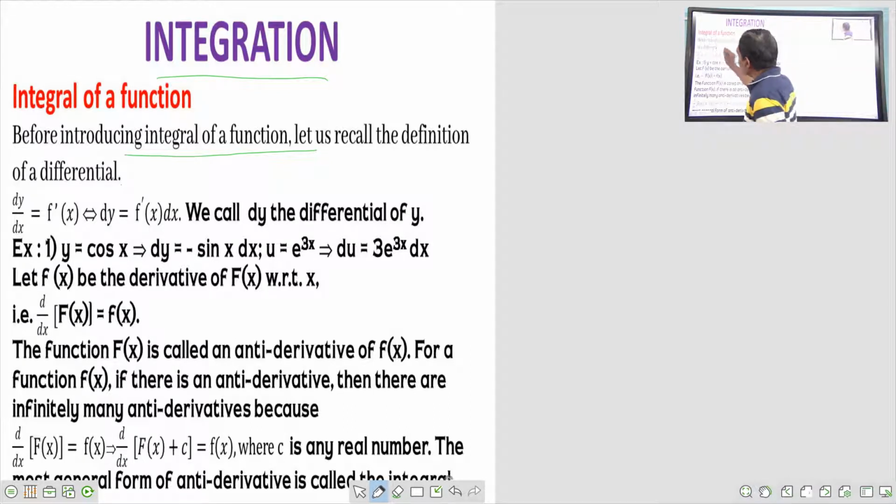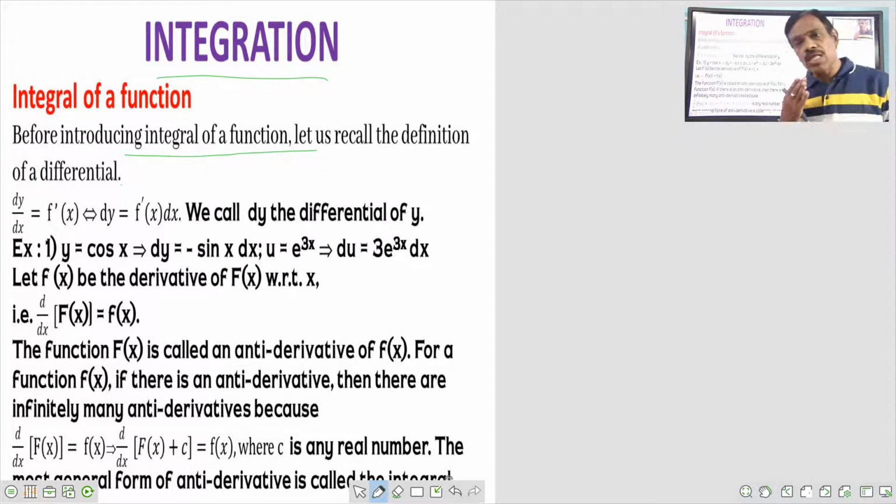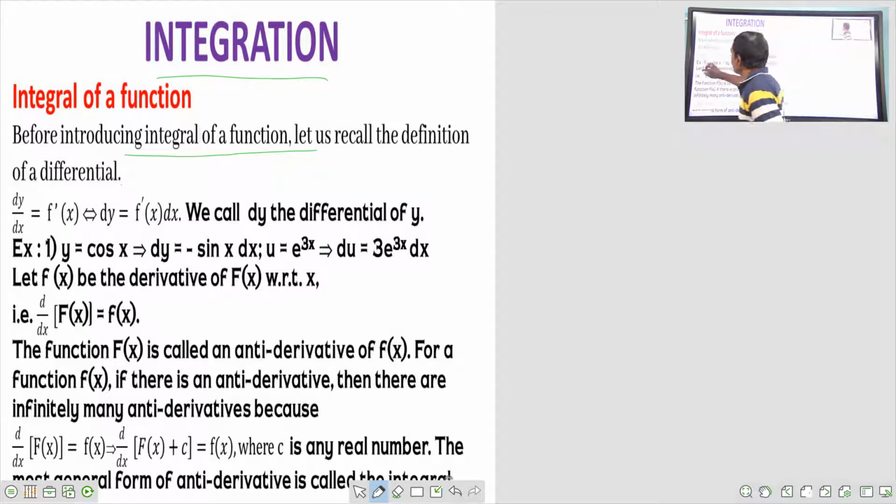Before knowing the concept of integration, we should be familiar with differentiation, because of how they are related to each other. One should be good enough in differentiation, then only can we easily understand the concept of integration. Here, if my function y is equal to f of x.